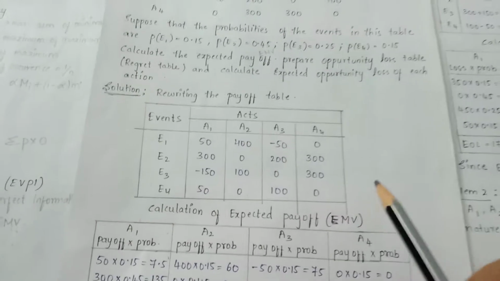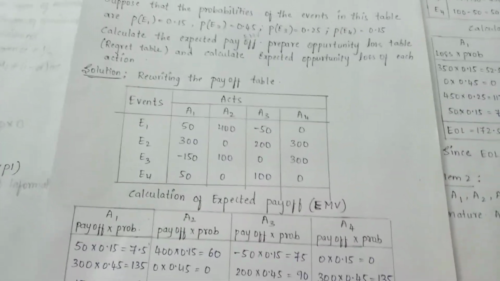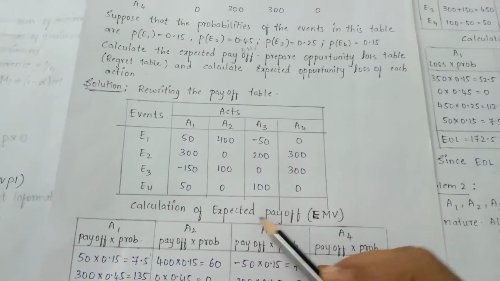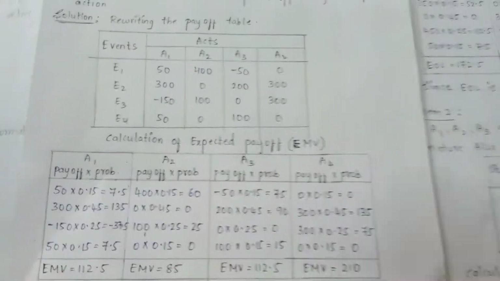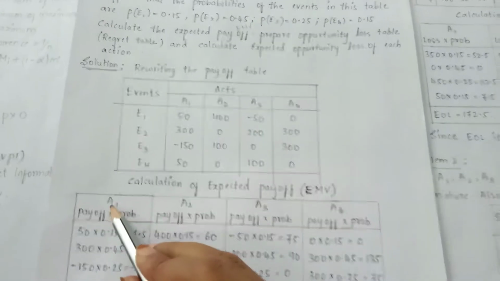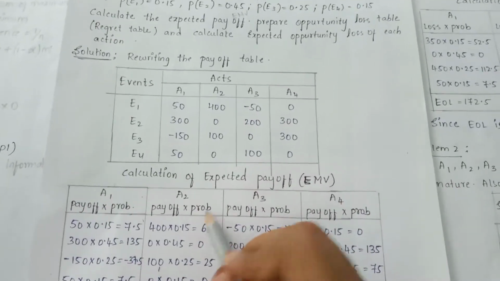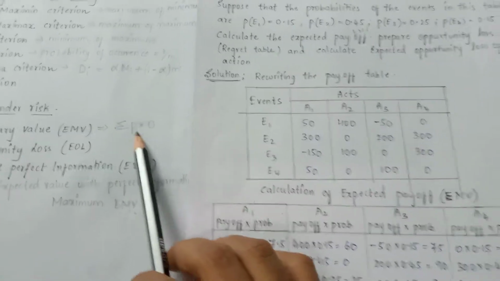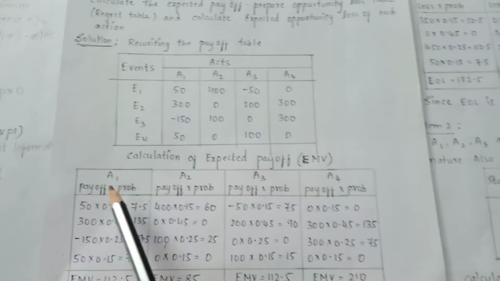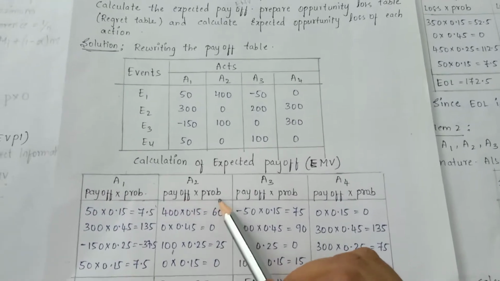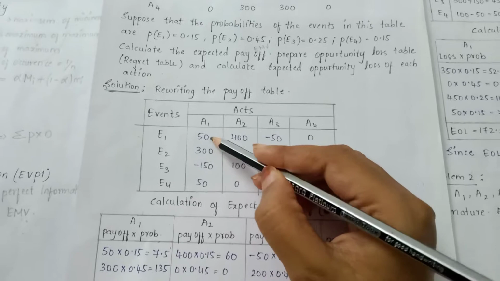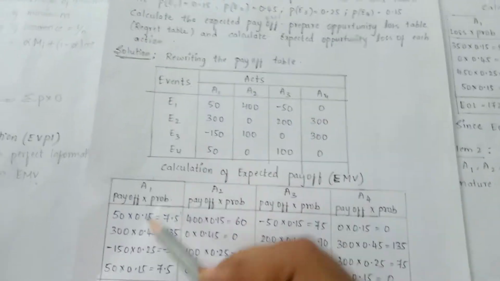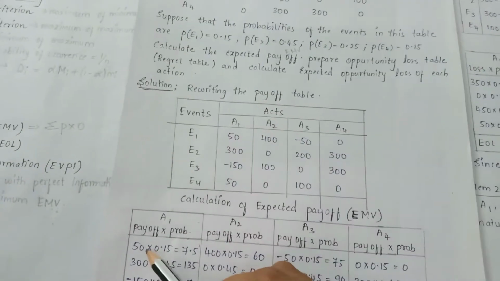Our next step is to calculate the expected monetary value, that is the expected payoff. The other name of expected payoff is expected monetary value, so don't get confused. There are 4 actions given, A1, A2, A3 and A4. The formula for expected monetary value is the summation of payoff into probability. For the first action, the payoffs are 50, 300, minus 150 and 50. We need to multiply these payoffs with the probabilities.